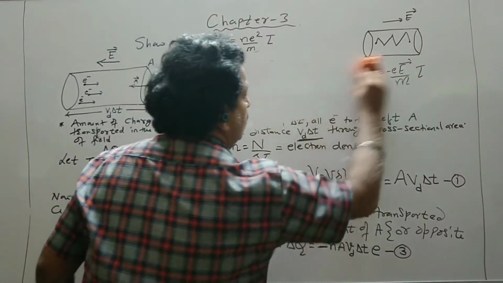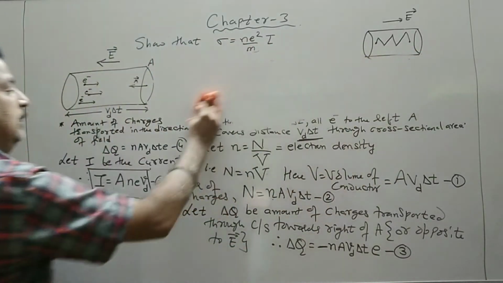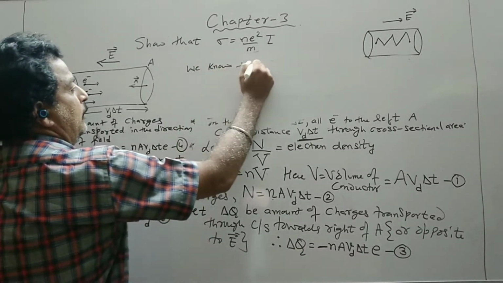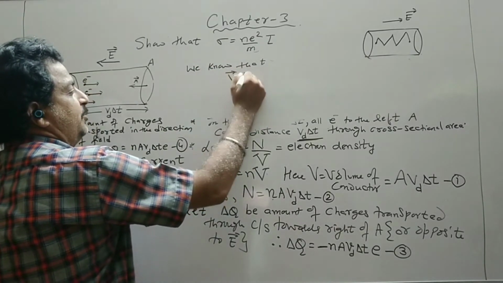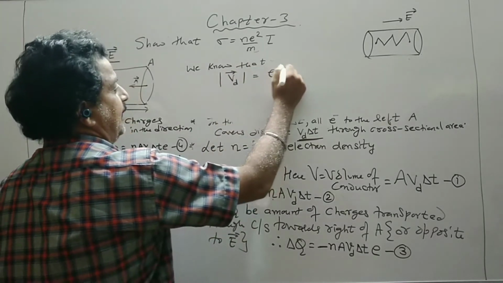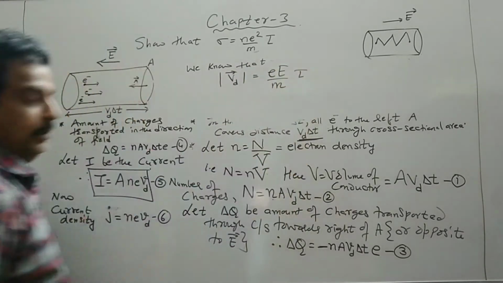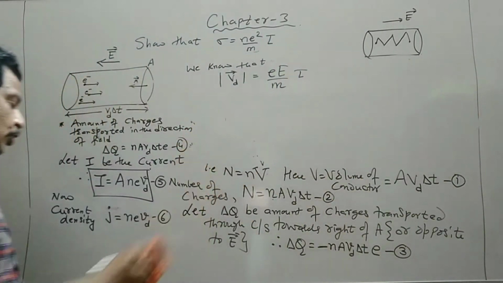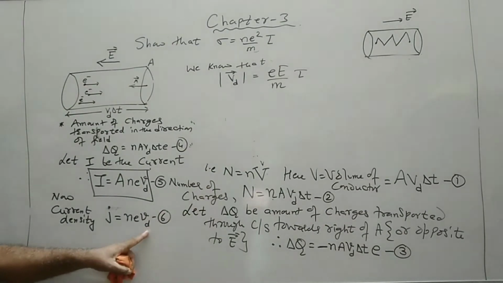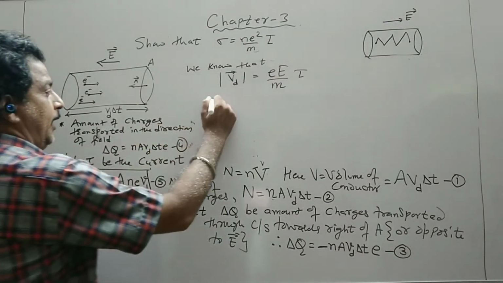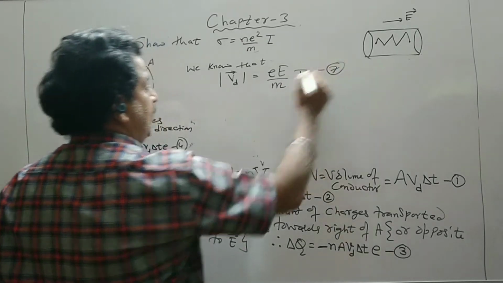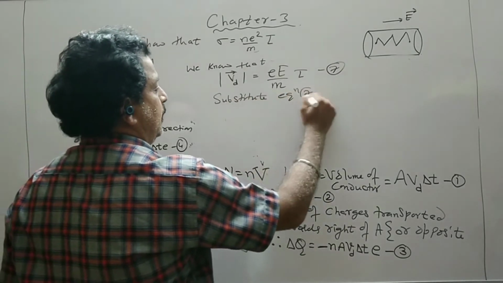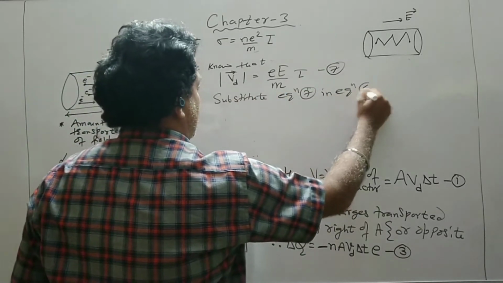Now we know that Vd, that is its magnitude only, is eEτ/m, where tau is a relaxation time. So, in the place of Vd, I substitute this value and let this equation be 7. Substitute equation 7 in equation 6.